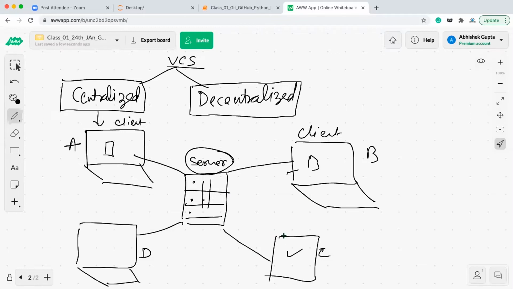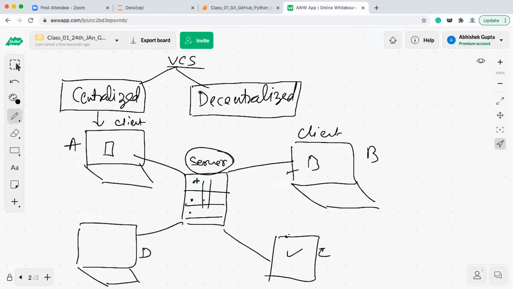So, let's say C and B want to communicate with each other. C doesn't have to establish a connection with B locally, right? They can do it using this central server. And versioning is also quite easy in the case of this centralized version control system.